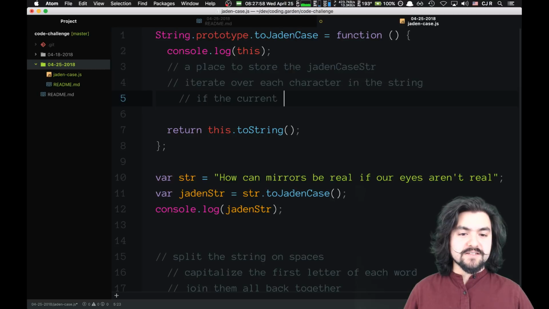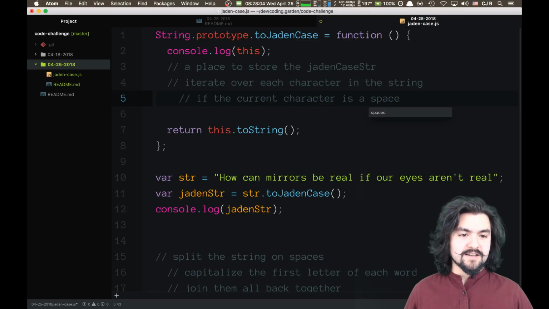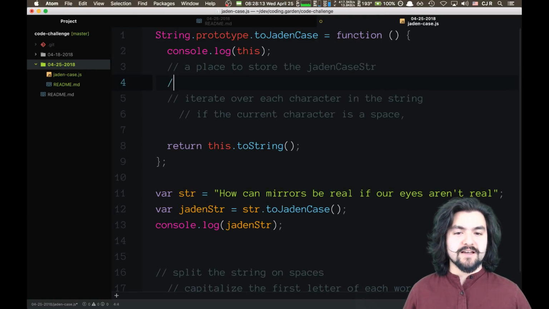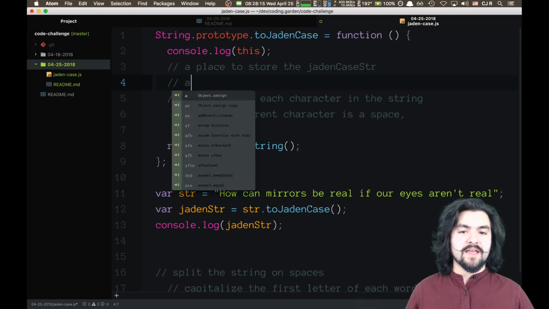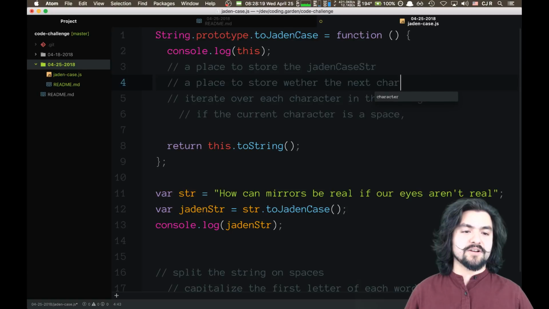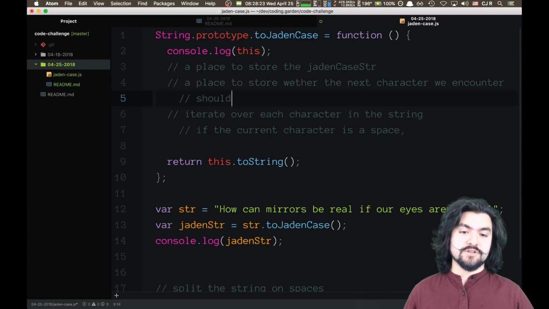If the current character is a space, we need some sort of indicator, a place to store whether the next character we encounter should be capitalized.